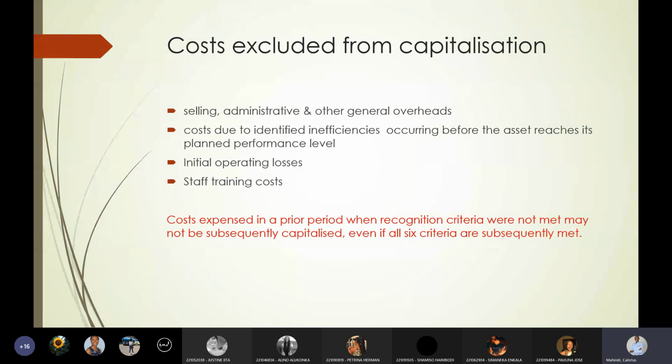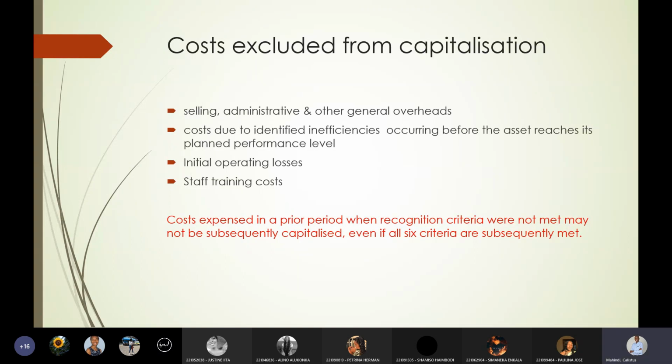Okay. You might have a situation where costs were incurred in a prior period when the recognition criteria were not met. So here we're talking about the development of an internally generated intangible asset. So you might have incurred some costs, and let us say these costs did not meet part of the criteria and they were not recognized.